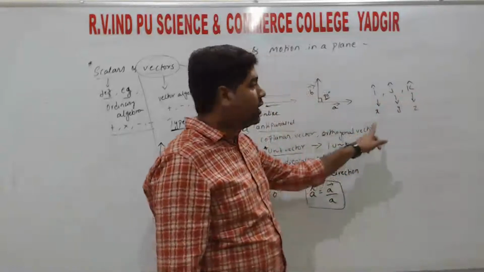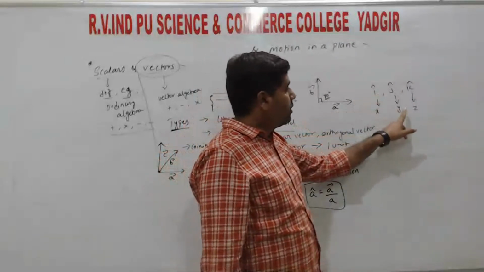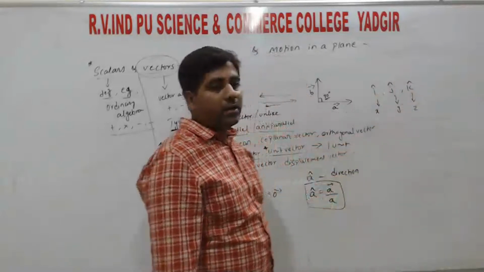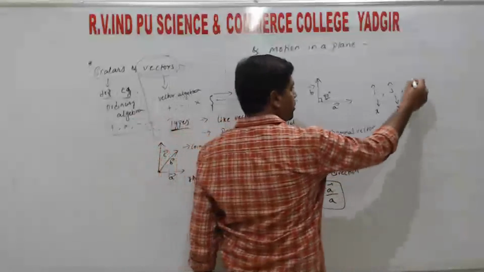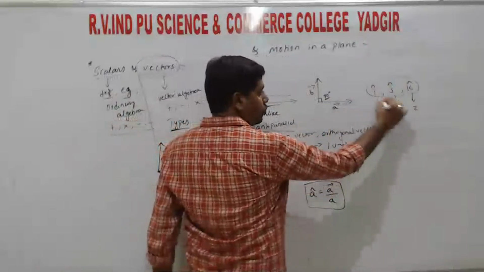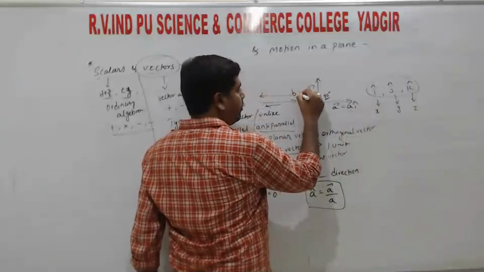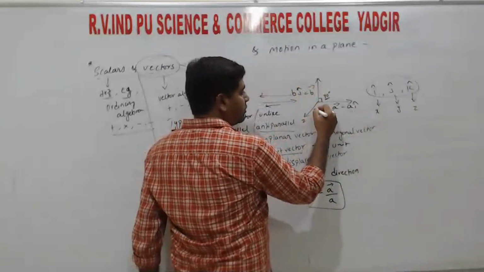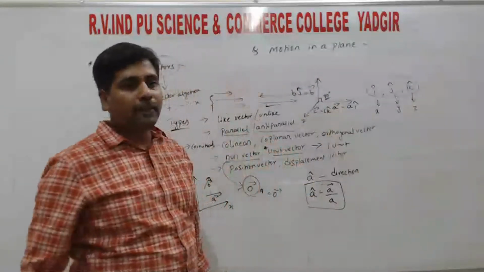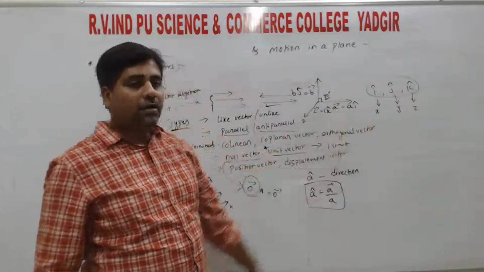So if a component is along the x axis, we mention its direction with I cap. If a component is along the y axis, we mention its direction with J cap, and along z with K cap. You know that I cap, J cap, K cap are the unit vectors which give the direction along the x, y and z axes. So if it is along the x axis, vector A is equal to A I cap, vector B is equal to B J cap. If it is along the z axis, vector C is equal to C K cap, right? So A gives the magnitude, I cap gives the direction.